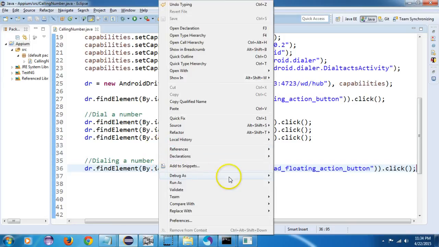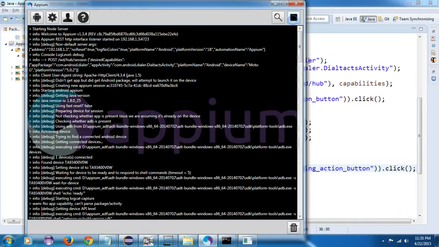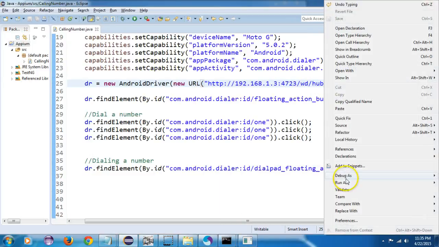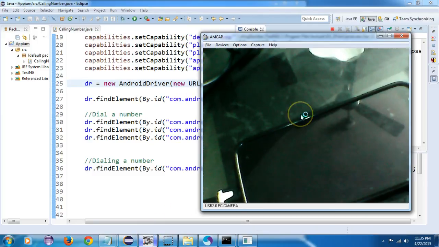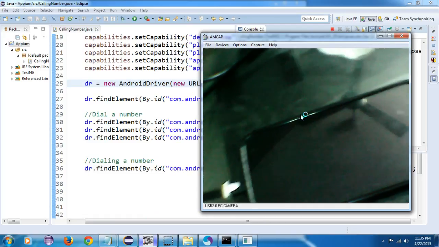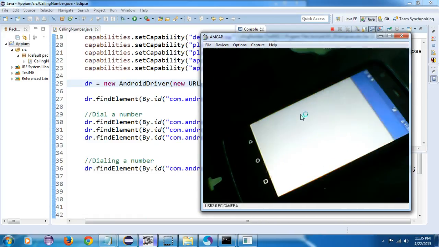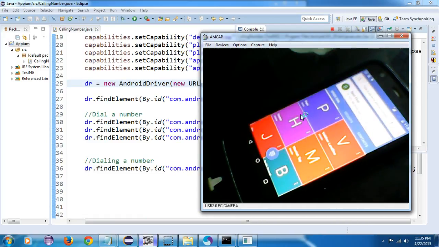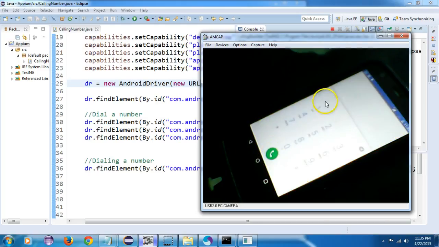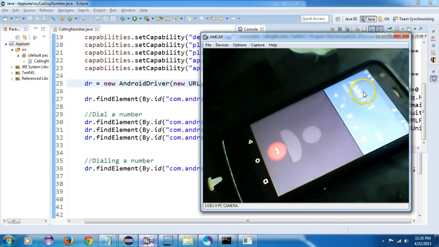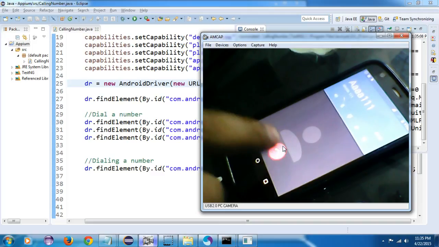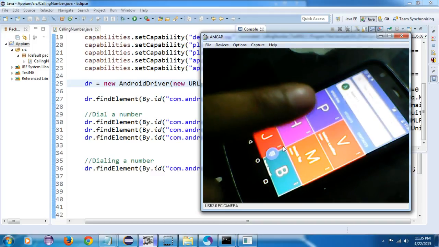It should work. I hope that it will click on the element and a call will take place. So I will first have to start my Appium as well. It is started. Now I will right click and run as TestNG. I will open my camera feed. So it has launched the calling, clicked on it, and yes, it will type 3 times here. 1 2 3, it has done, and I should call. Yes, it has called that number.